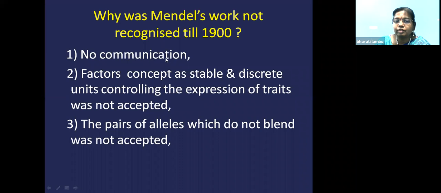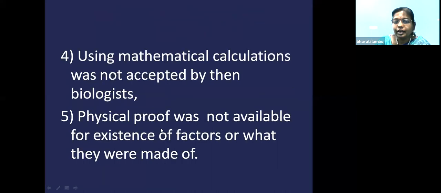So there was no communication between Mendel and other biologists. They did not accept factors as stable traits, and they did not accept that factors express the character. They did not accept that alleles do not mix or blend, and they did not accept a mathematician speaking about biology.